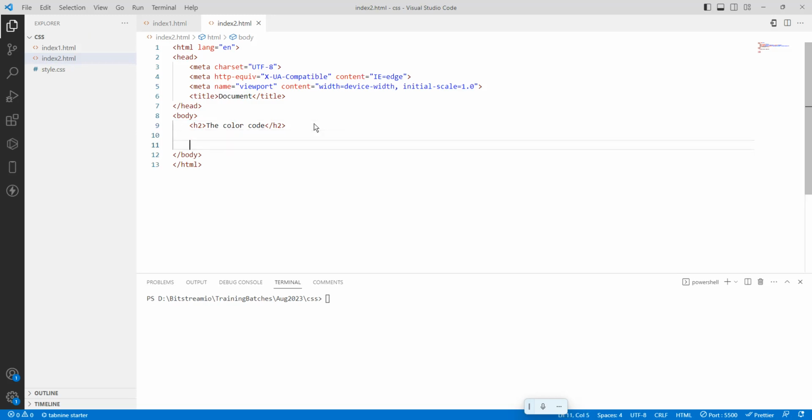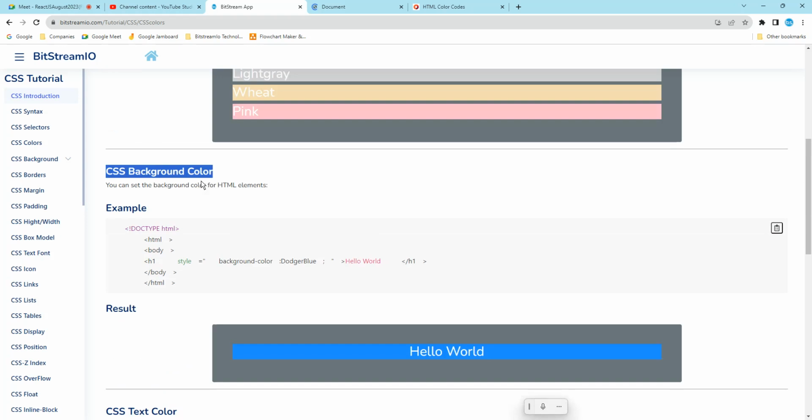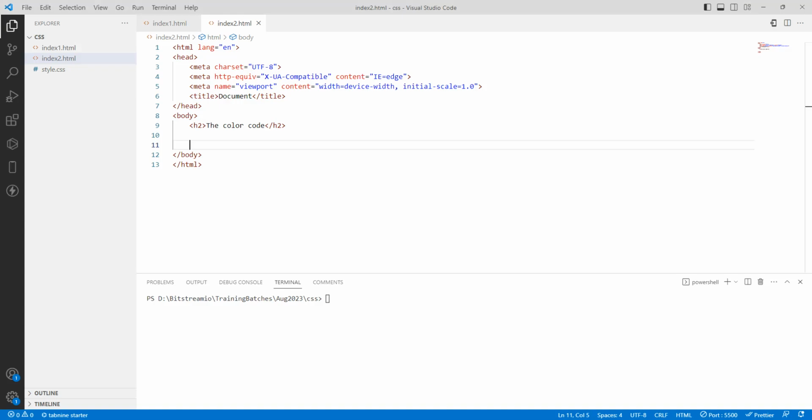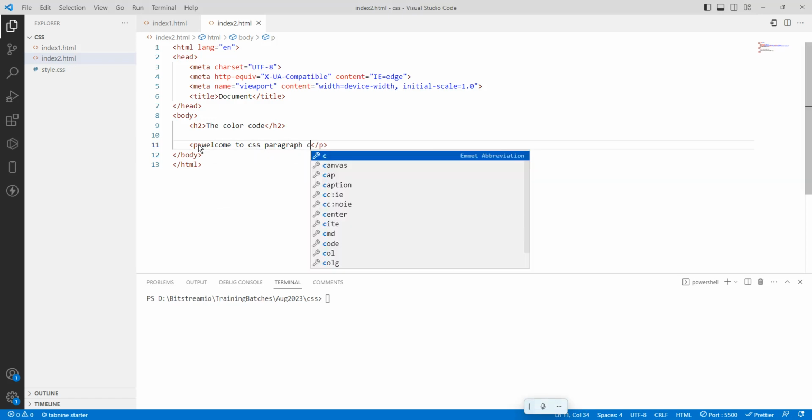Here we are going to learn the different things. The first one is what is the color. For the CSS color names, I am going to take a paragraph here. So, welcome to CSS paragraph content. You can write anything here.